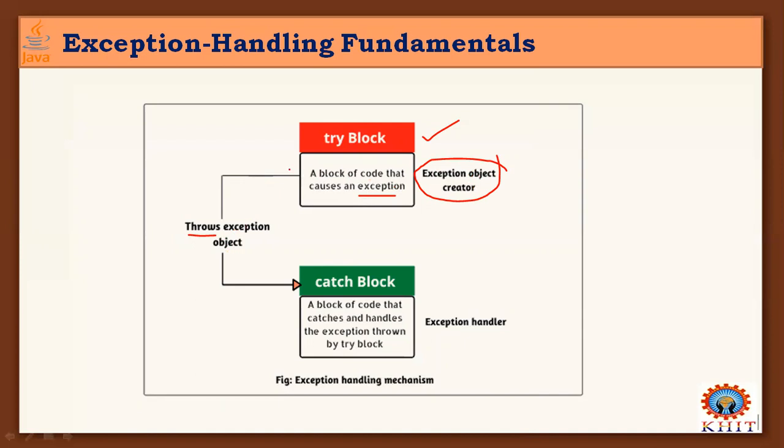Once the exception is thrown out of this try block, immediately, based on the type generated, the catch block responds by catching that exception, and this block of code handles the exception thrown by the try block. This is the concept called the exception handler. This is the catch block. So the same scenario we applied in the design of programs for the exception handling mechanism.